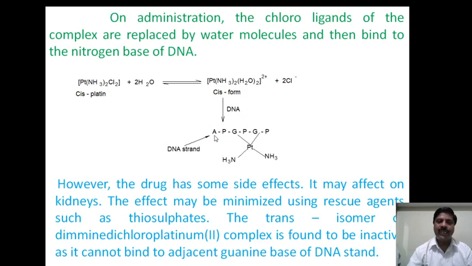The DNA sequence has adenine phosphate, guanine phosphate, like a DNA strand, with the water molecule here. At this water molecule, guanine binds to the platinum, the amine remains as it is, and the impairment stops the cell division.